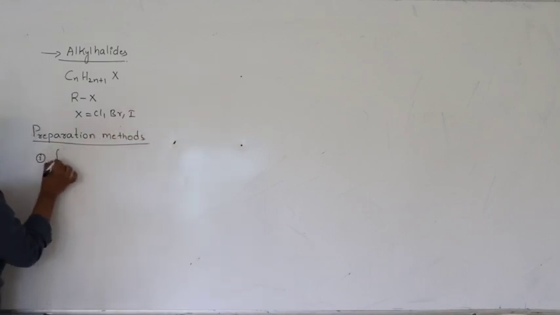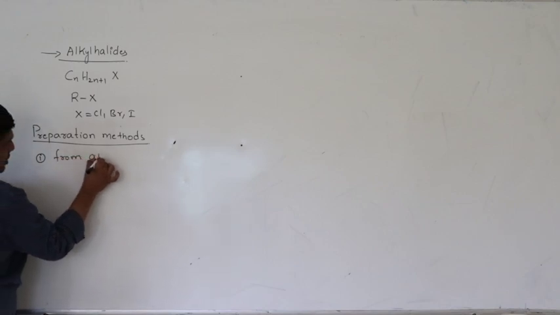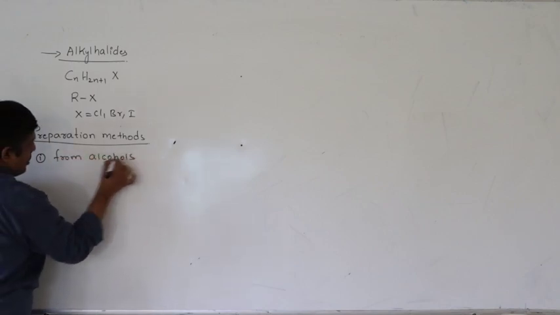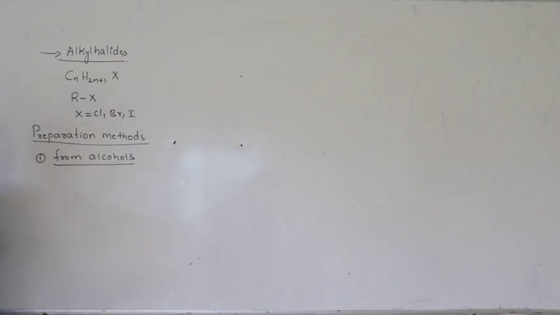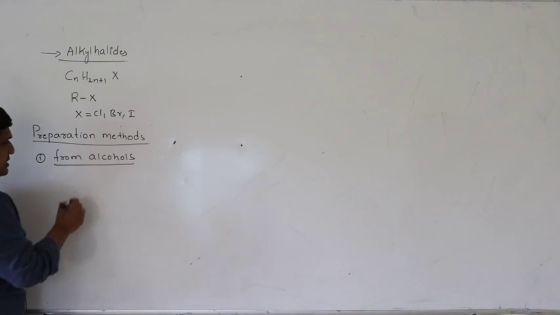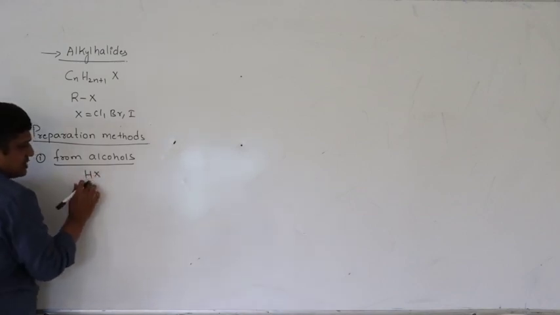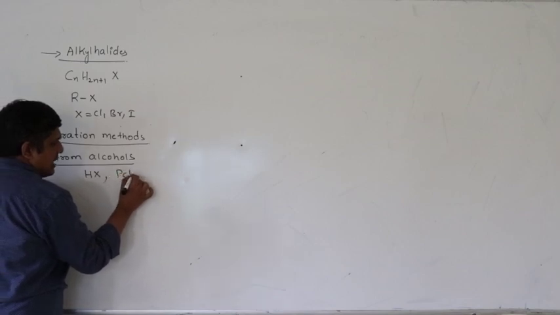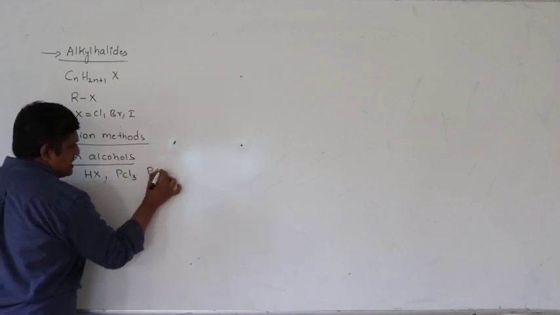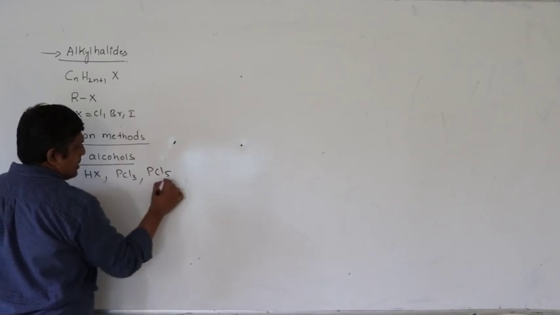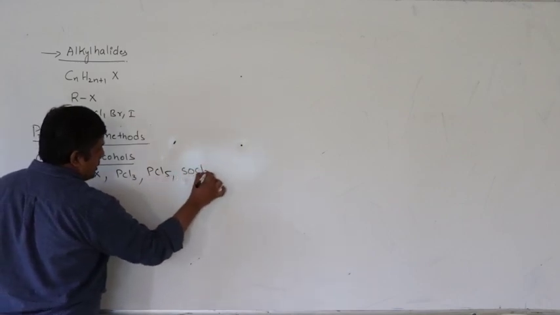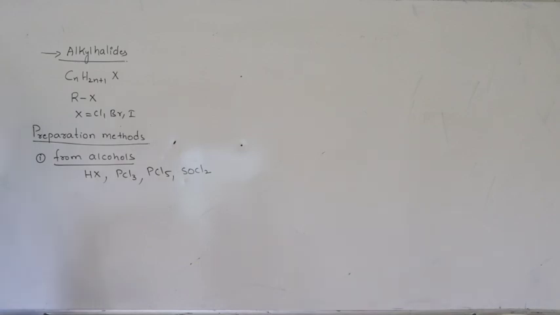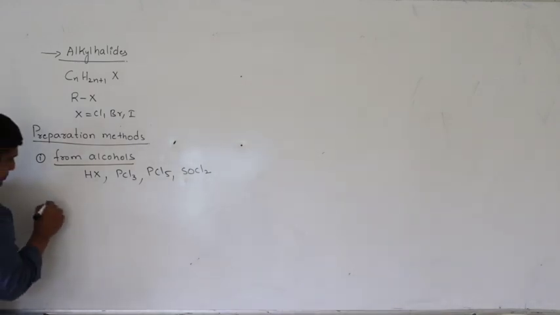First one, from alcohols. Alcohols react with various reagents like halogen acids HX, HCl, HBr, HI, as well as phosphorus trihalides, say PCl3, PCl5, PX3, PX5, and even thionyl chloride to form alkyl halides. So we will see one by one.